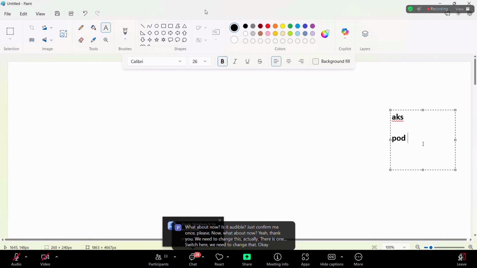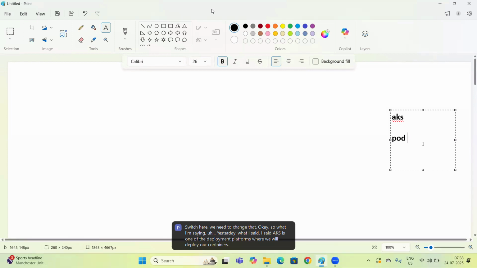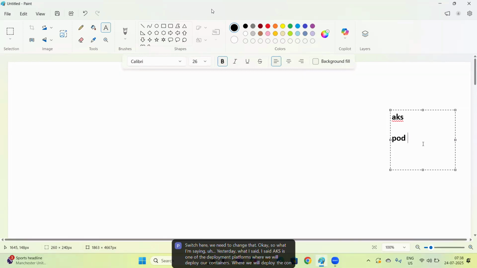So yesterday I said AKS is one of the deployment platforms where we will deploy our containers inside the pod, because a pod is an abstraction over a container. Basically, the pod provides a deployment platform to deploy our containerized application.